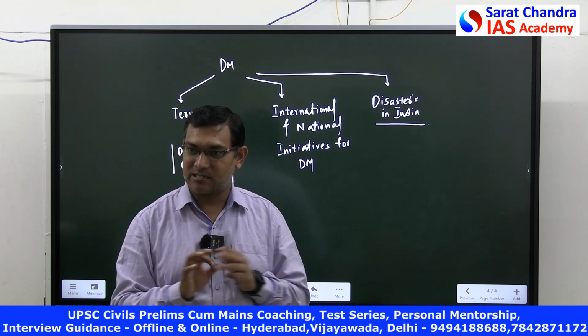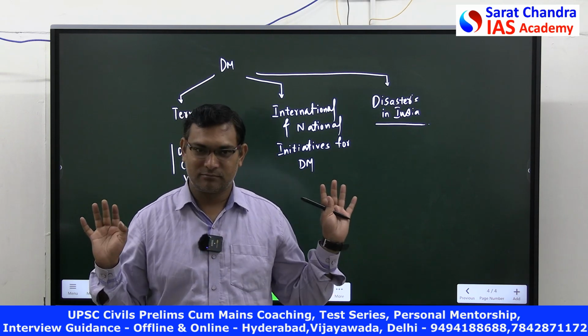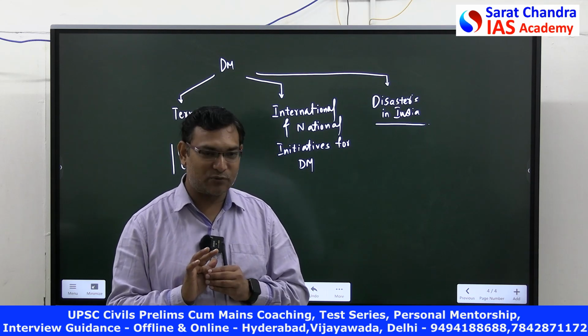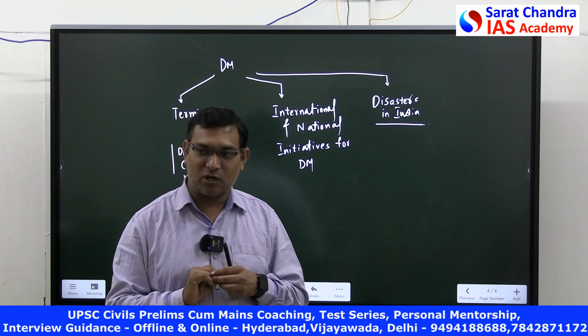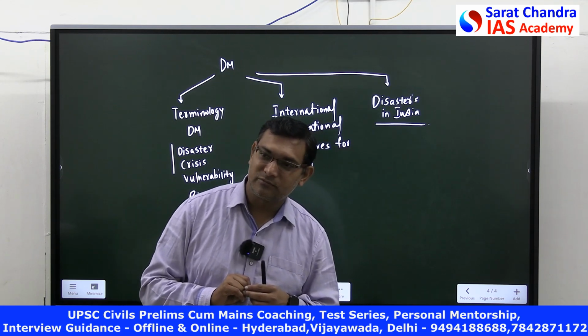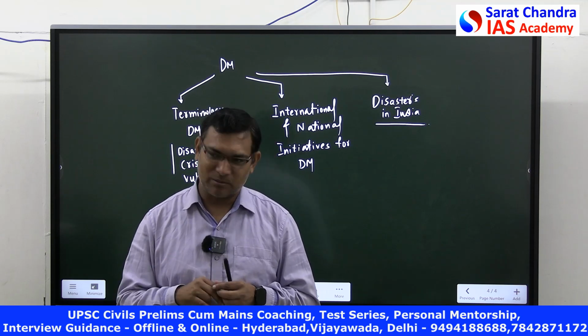Atlas means which atlas? Black Swan or Oxford, anything. Okay, don't bring local atlases. Is it clear? Black Swan or the Oxford. Okay, Oxford you have. Which one is that? Okay, no problem. Fine, no problem. Any atlas.